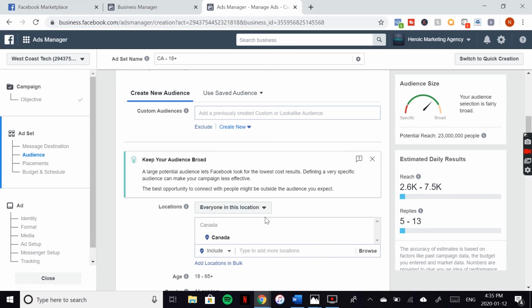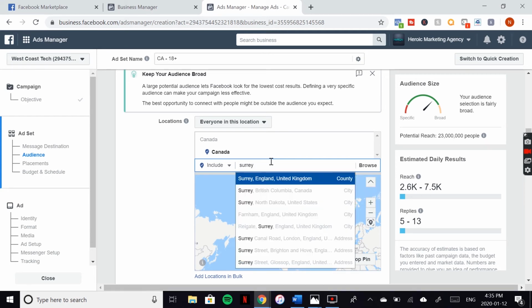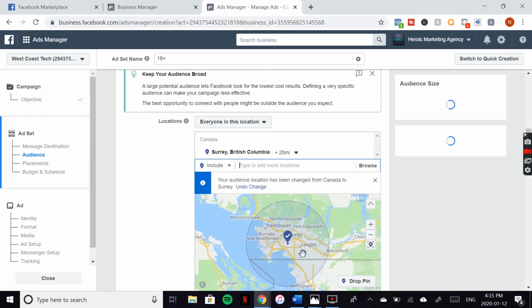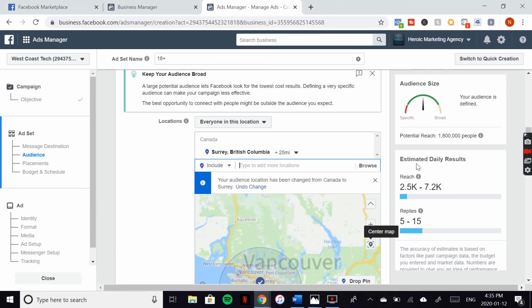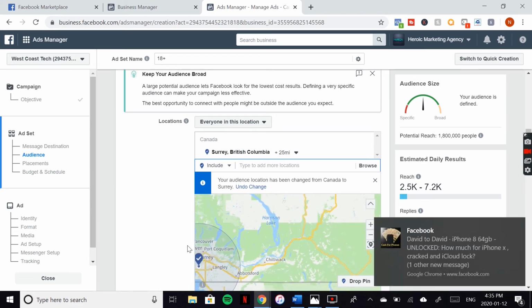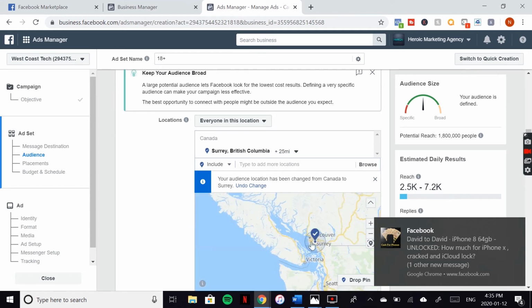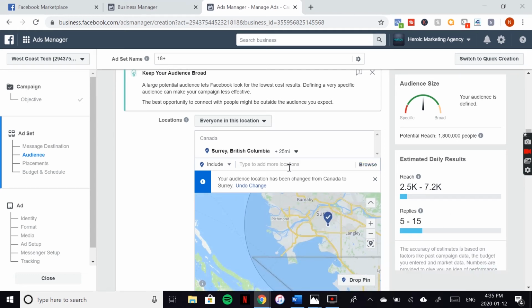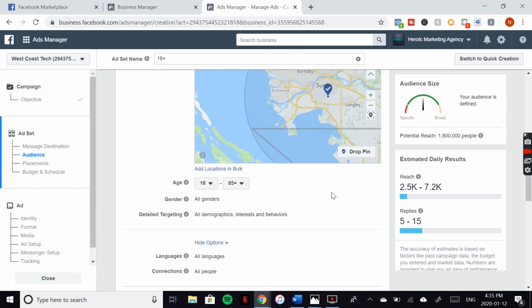So New Canada, and we're actually going to go here. Yeah, so that is all good right there. That's where I want that. Yeah, so I don't know why that's not included. Sorry. Okay, cool. So now that we have that included, for age, you're going to want to put this lower.